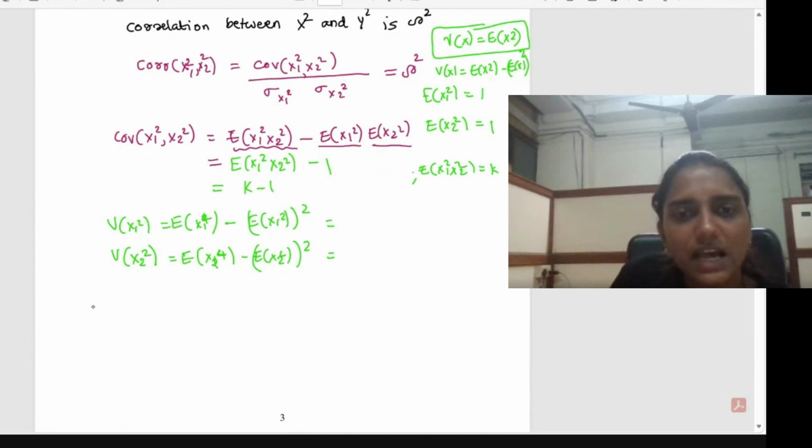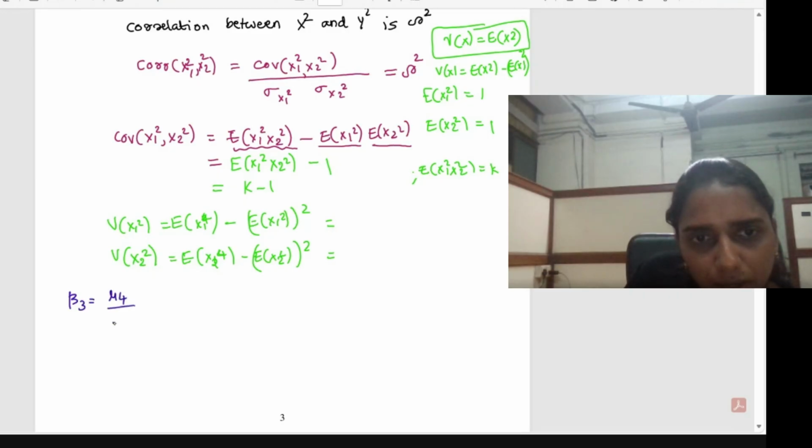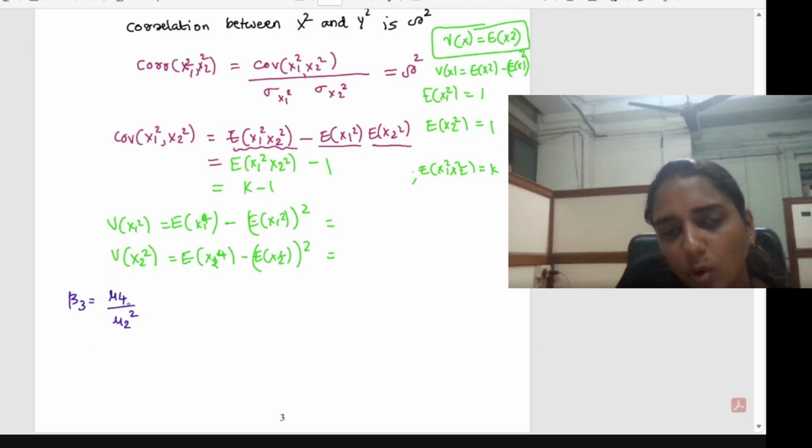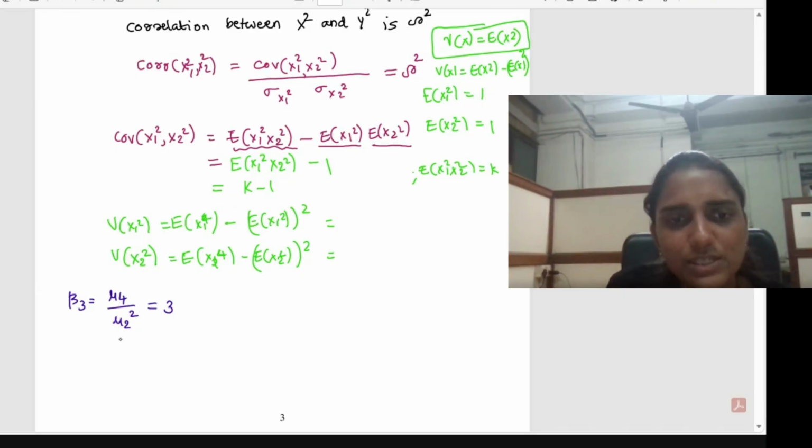What about the kurtosis of standard normal distribution? Coefficient of kurtosis, if we define that term beta 3, will be equal to mu4 divided by mu2 square. This is the definition of the coefficient of kurtosis. And beta 3 will have value equal to 3 for a normal distribution, which is a mesokurtic distribution. So beta 3 will be equal to 3. So you can remember this relation based on the standard normal distribution property.